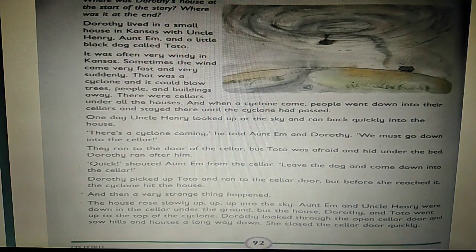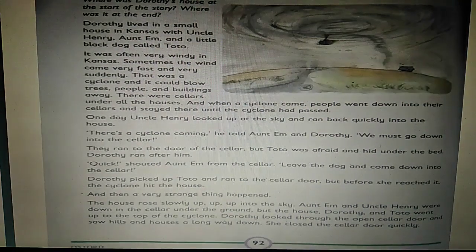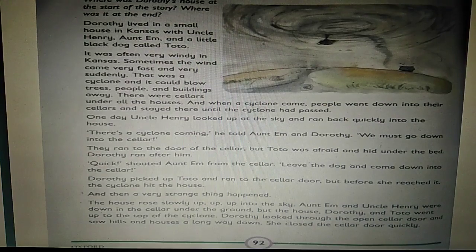Students, look what happened here. Uncle Henry looked up at the sky and he understood that the cyclone was coming. Uncle Henry informed Aunt Em and Dorothy to get inside the cellar. Students, Uncle Henry and Aunt Em got into the cellar. Then what happened to Dorothy and the dog? Toto was afraid and hid under the bed. Dorothy ran after him. Within seconds, the cyclone came. It hit Dorothy's house. So, Dorothy and Toto couldn't enter the cellar.